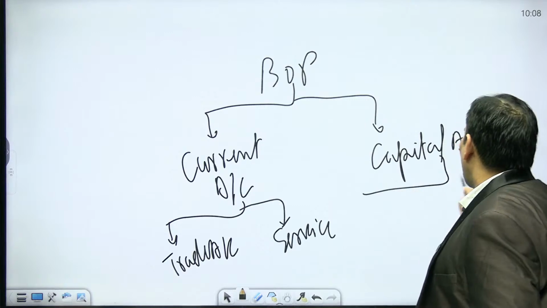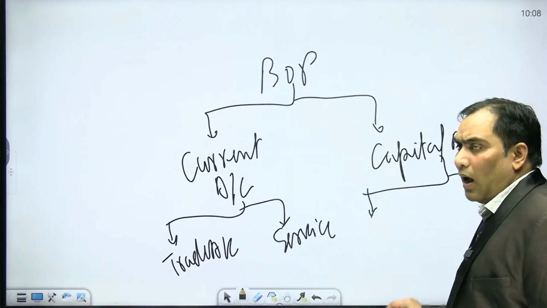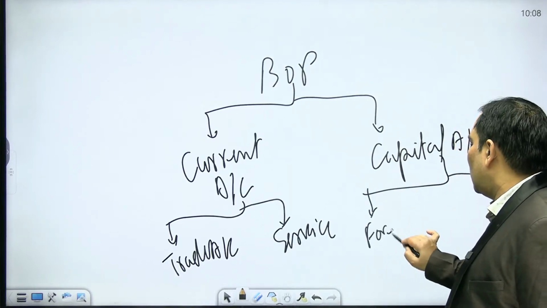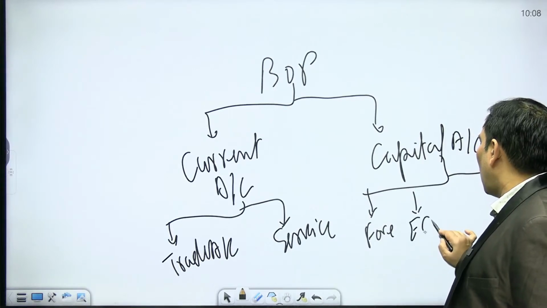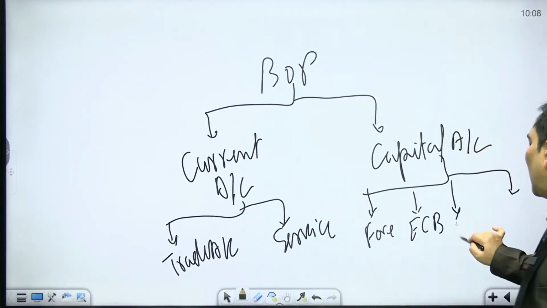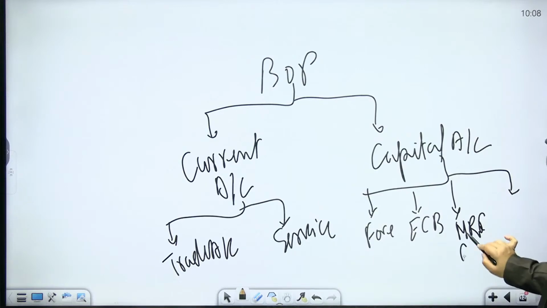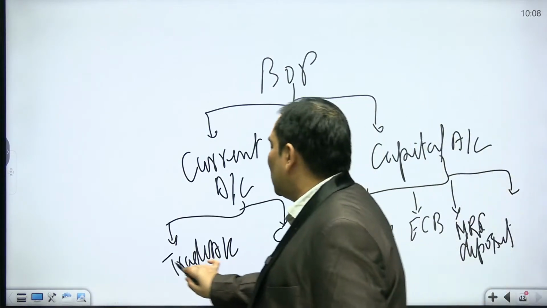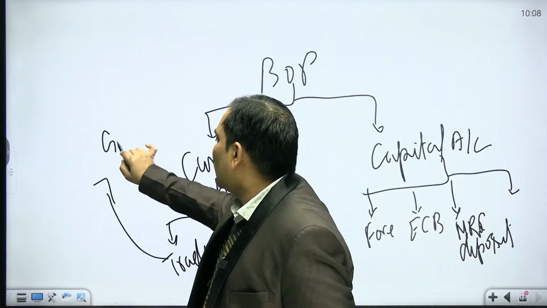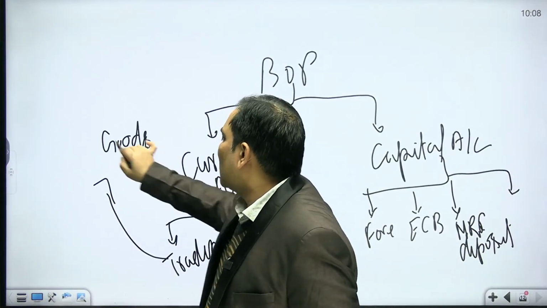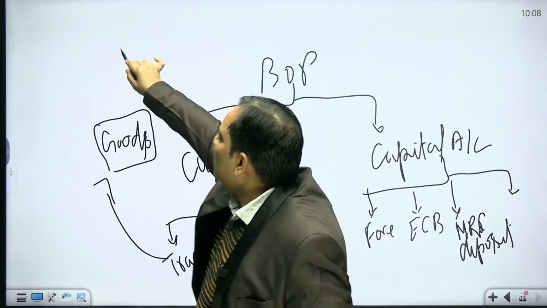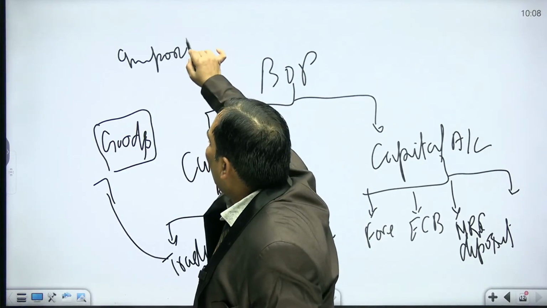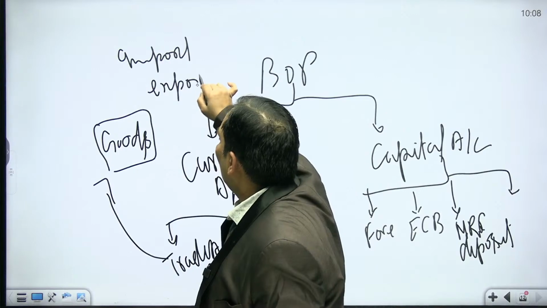The capital account includes foreign investment, external commercial borrowings, NRI deposits, etc. Trade accounts include the trade of goods, that means import of goods and export of goods. Please be patient.